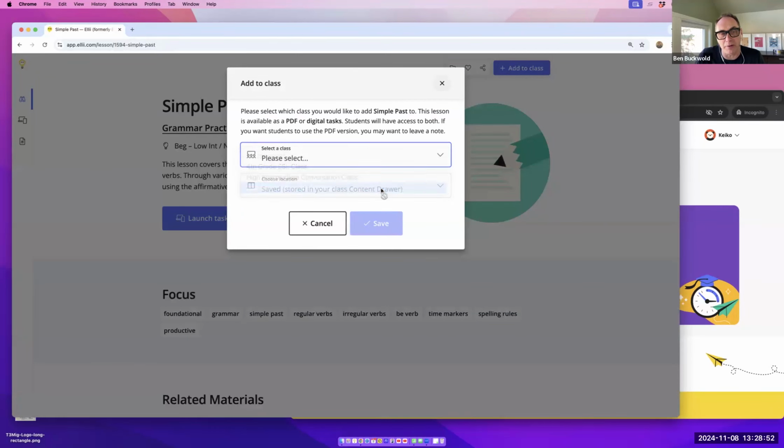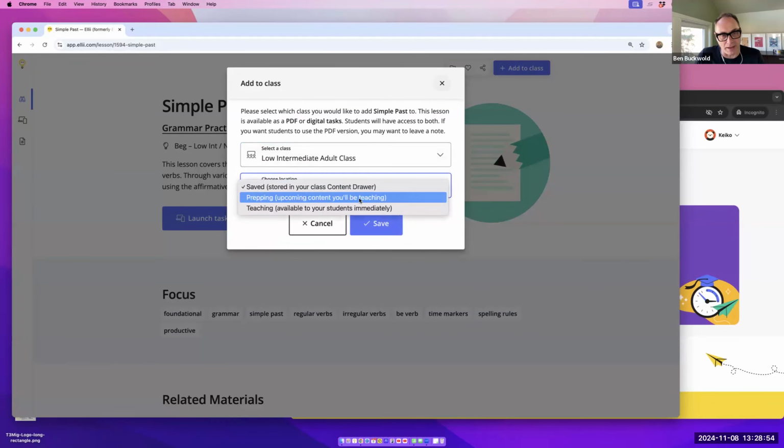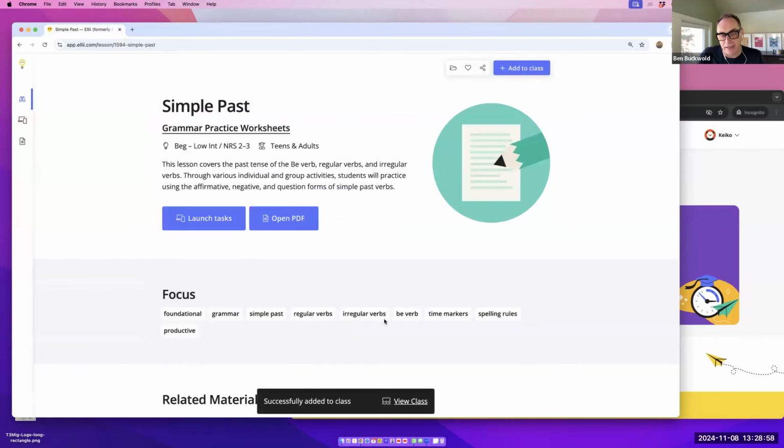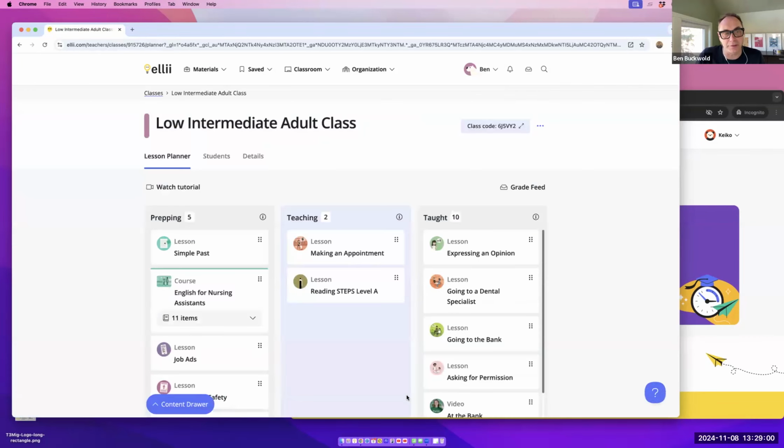So it's all about building out your own sort of agenda for teaching. Now I'm going to go to that lesson planner as well and show you how this works. We've divided our lesson planner into 3 lanes, and if you have something else like Trello, there's lots of different boards like this that you can set up, and we've sort of modeled it after the Kanban board. So if you're planning your own curriculum and not using Ellii, but using something else, there are some free tools like Trello where you can set up these Kanban board styles.